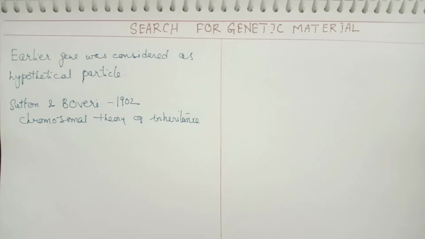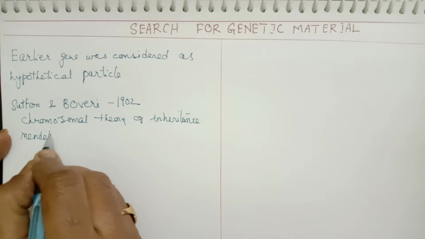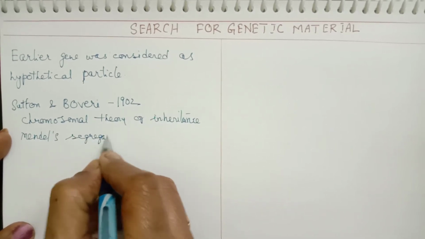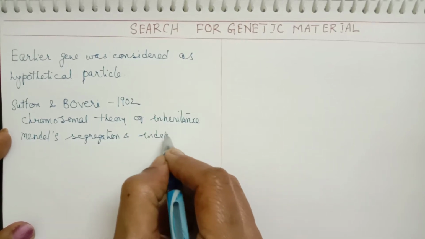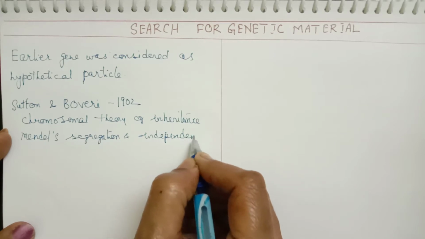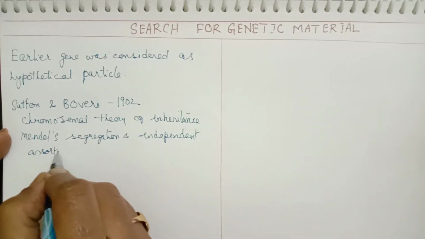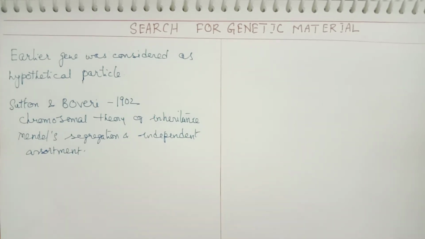They could propose this based on Mendel's law of segregation and also independent assortment, that genes are located on the chromosomes and get separated during cell division. When chromatids and chromosomes separate, genes are also separated.